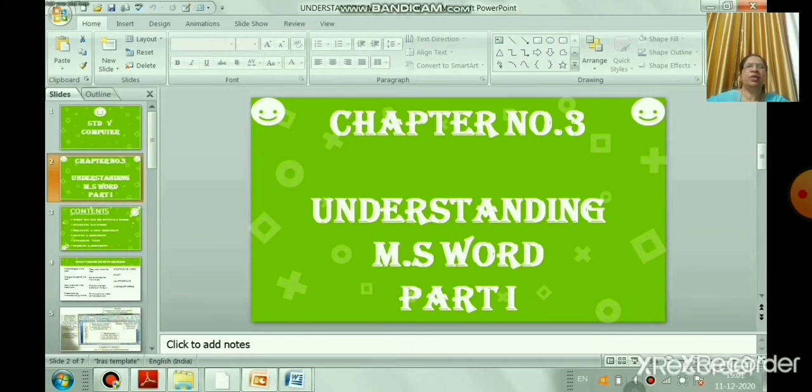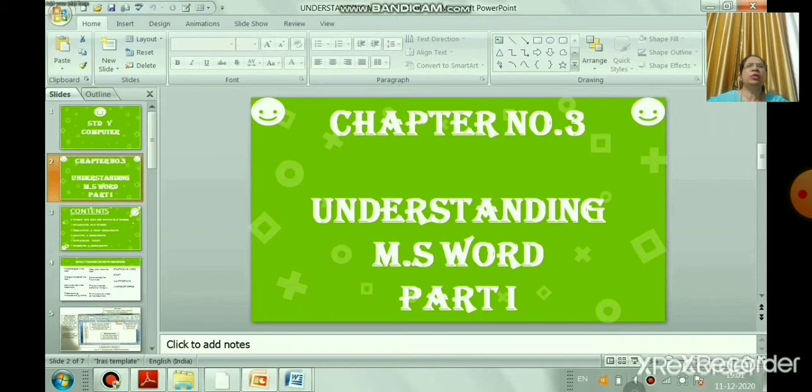So now Microsoft Word is a word processing software. So what do you mean by word processing software? Word processing refers to the act of using a computer to create, edit, save and print documents. So what are the advantages? The advantage is it is very fast and easier than writing by hand.